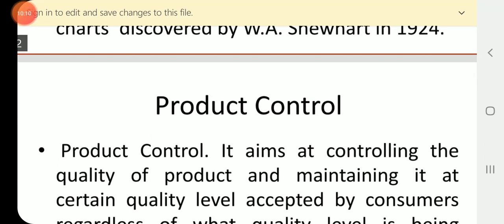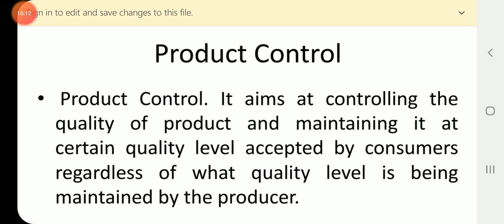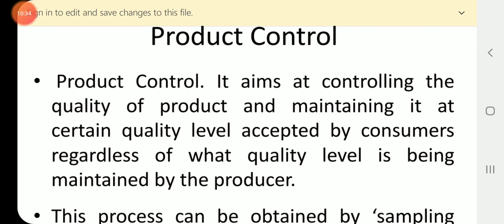Now you see what is meant by product control. Product control is nothing but controlling the quality and also maintaining the quality accepted by the consumer, regardless of what quality level is being maintained by the producer.